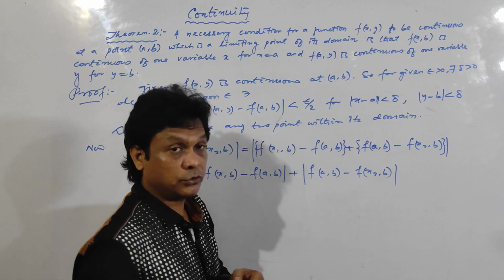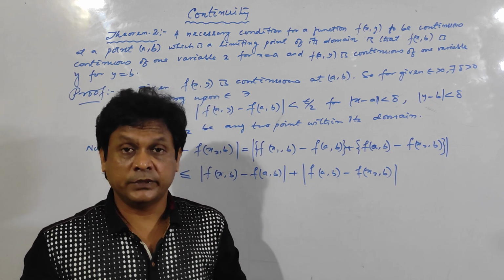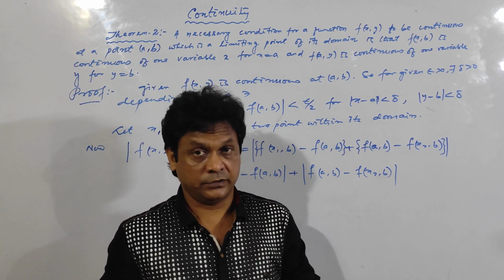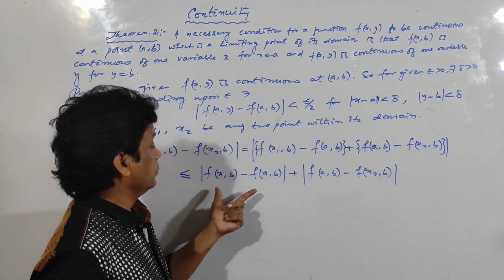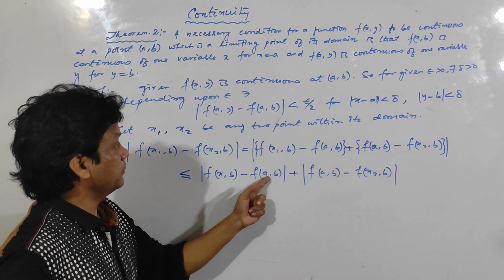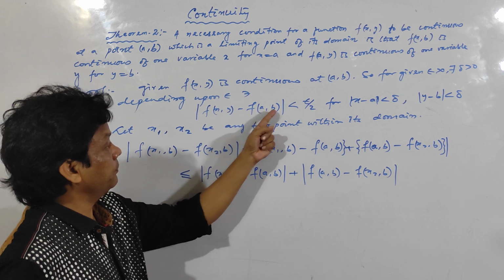And already it is known to you that |a - b| is the same as |b - a|. Clear? So f(x1, b) - f(a, b), f(x1, b) - f(a, b).